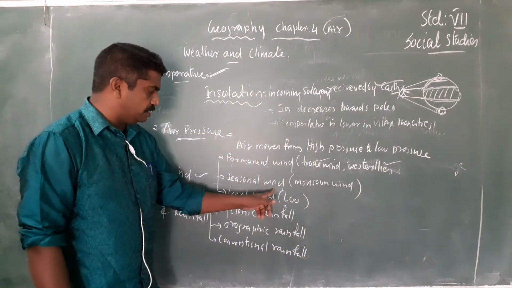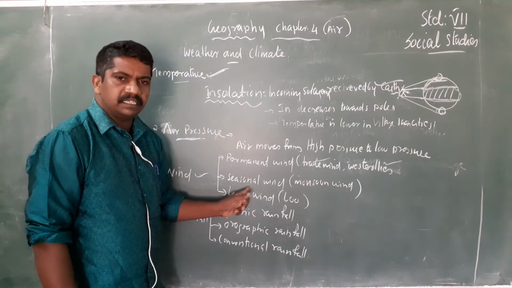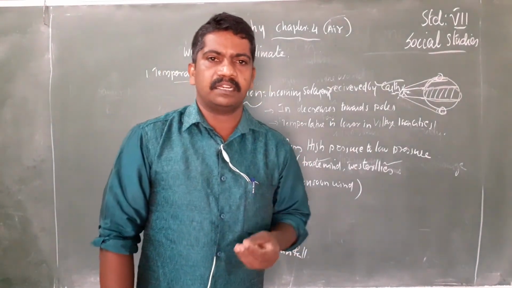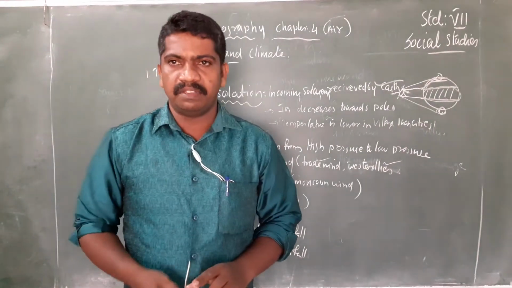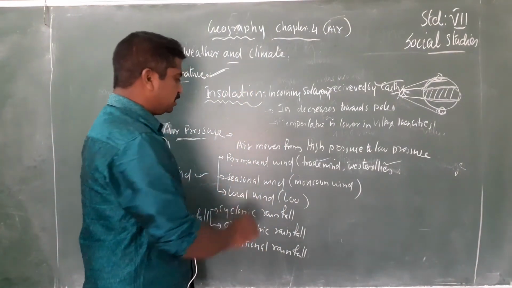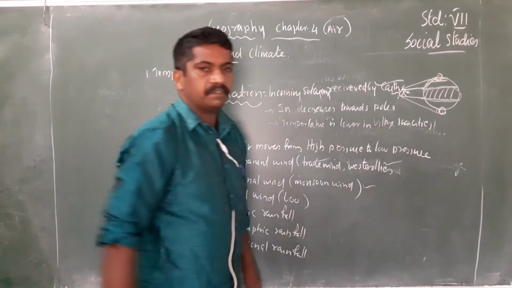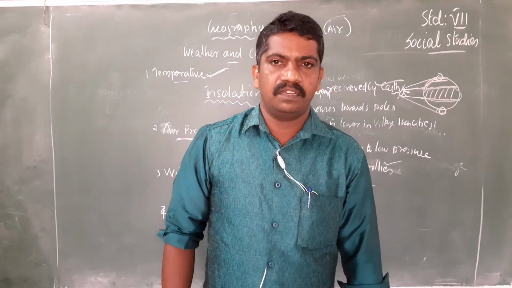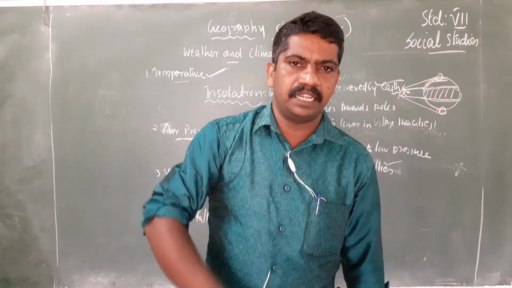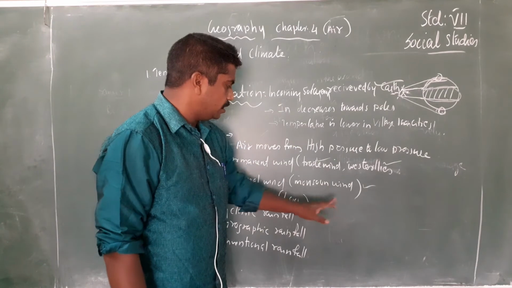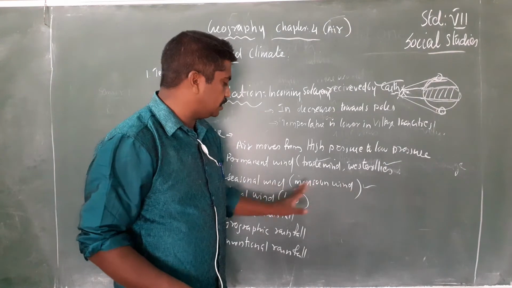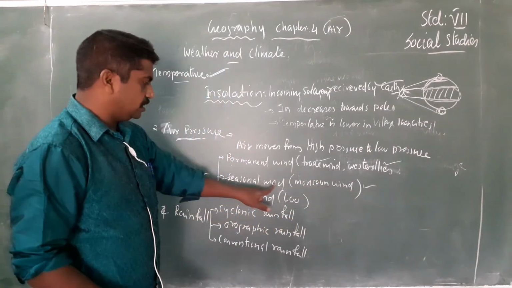Then the second one is seasonal winds. Seasonal wind means the wind that blows only in a particular season of the year. Example, monsoon wind in India. In India, the rainy season comes only in a particular season. At that time, a wind blows throughout India. This is called monsoon winds. So monsoon wind is not throughout the year. It comes only in a particular season. Therefore, such wind is called seasonal winds.